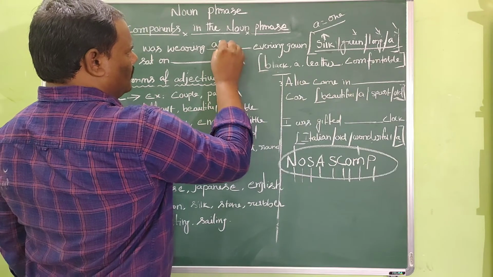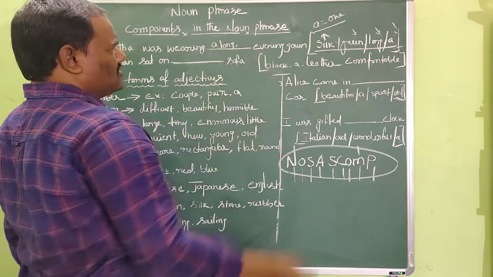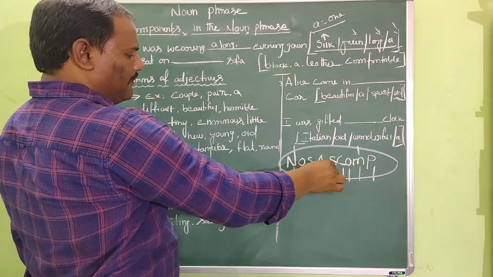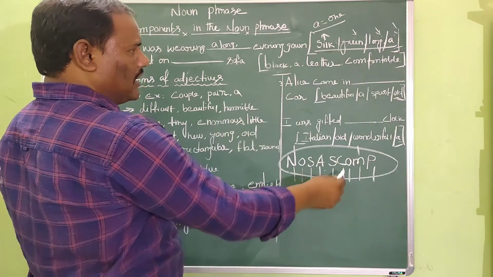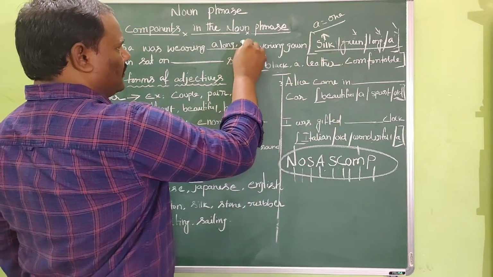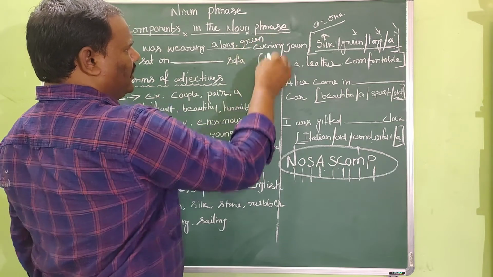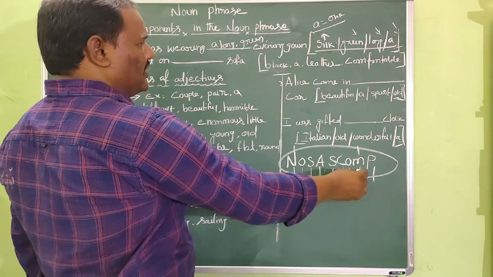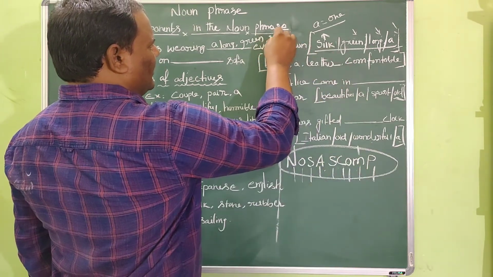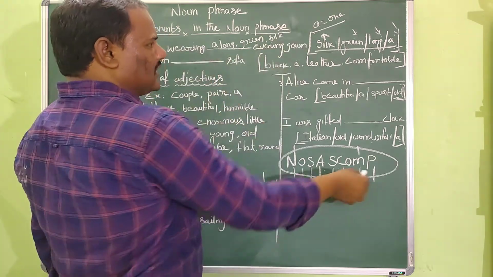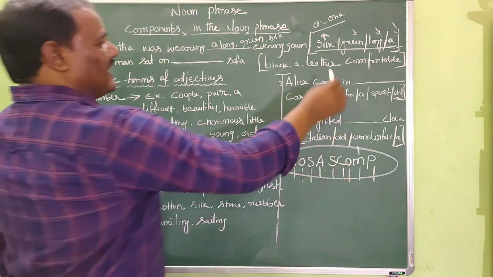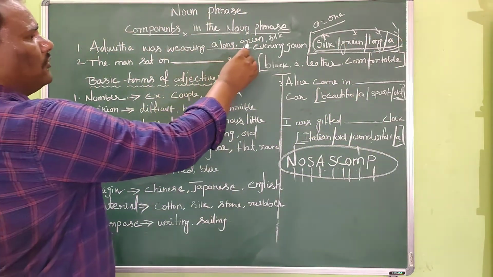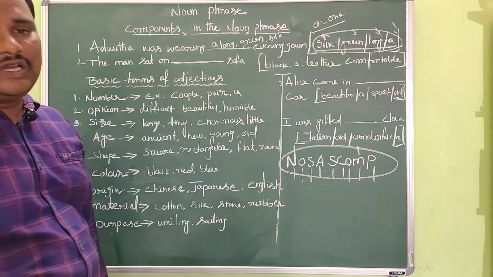What is that? Long, just keep a comma after that. Age, not mentioned. Shape, not mentioned. Color is there, what is that? Green, a long green, place a comma after that. Origin, not mentioned. Material, it is clearly mentioned, that is silk. Next, purpose, it is also not mentioned. So the correct sequence of all these words is a long green silk evening gown.